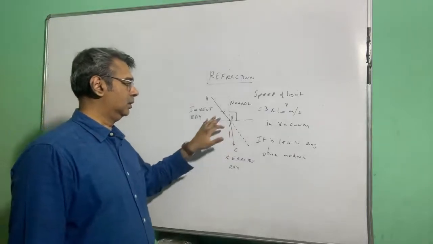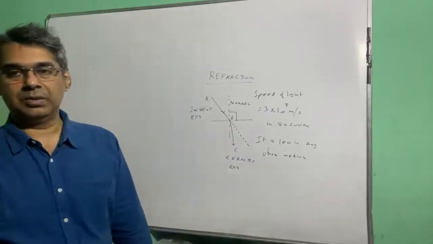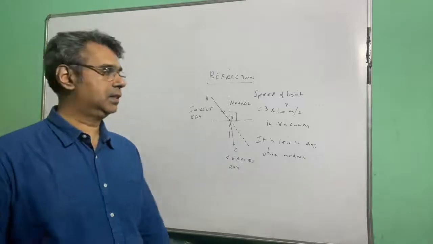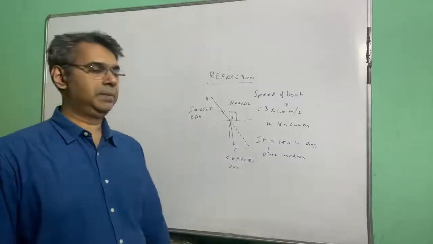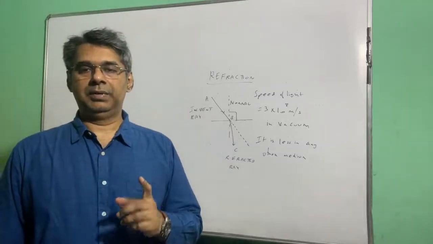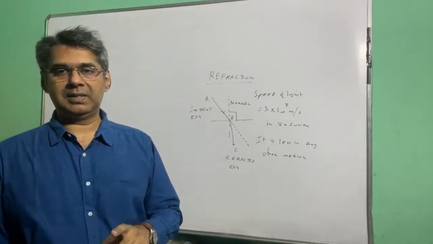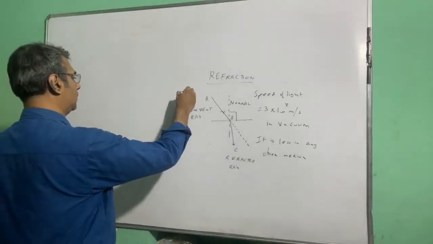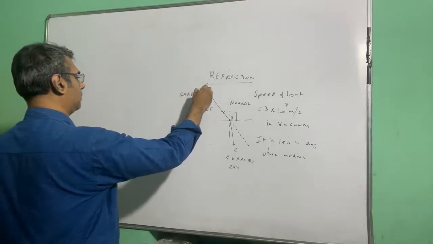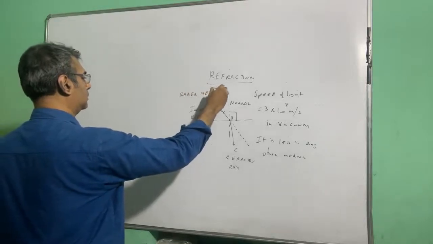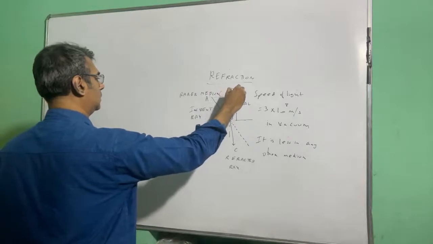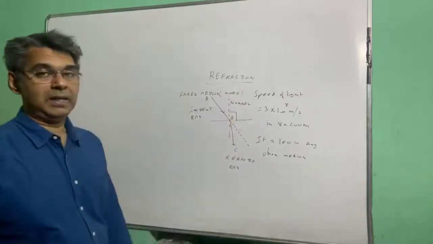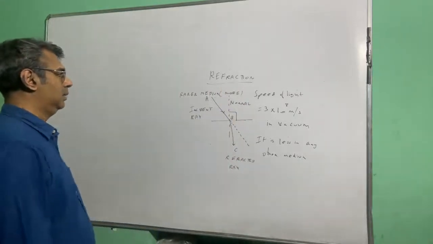The fact that the ray is going closer to the normal suggests that the speed is less here and the speed is more here. Wherever the speed of light is more, that is called the rarer medium.